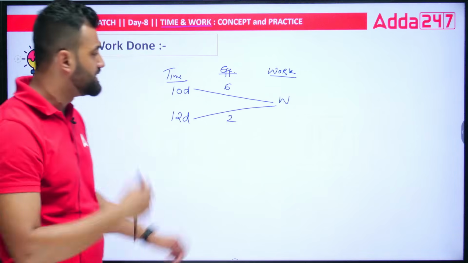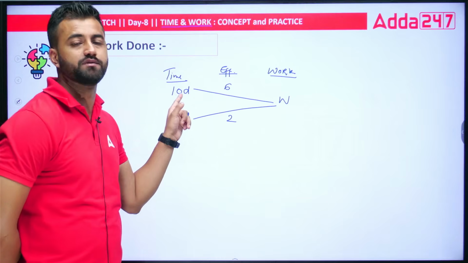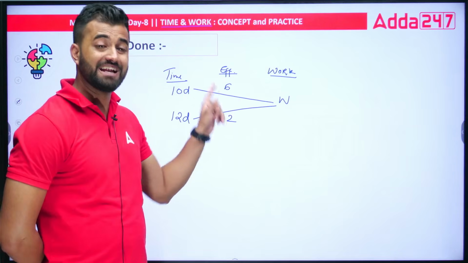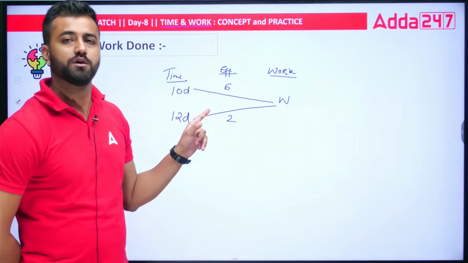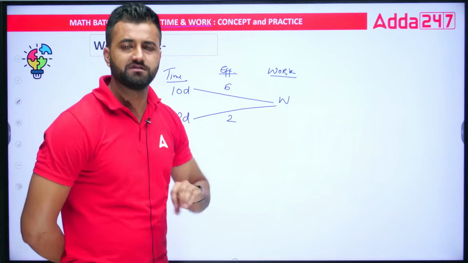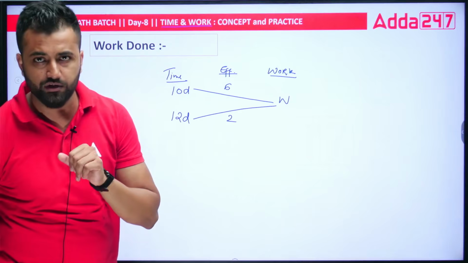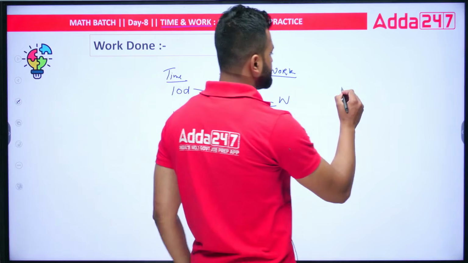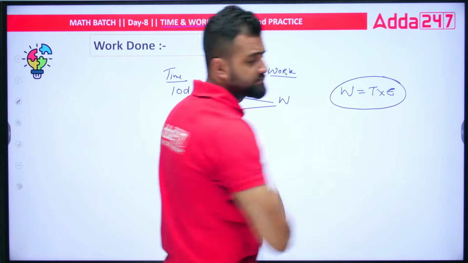As we can see, 6 is more than 2. That's why this person takes fewer days to complete the work. But 2 is less than 6, that's why this person takes more days to complete the work. Got it? Now how do we utilize this concept? It is utilized on the basis of one formula that you need to understand. That is, work is equal to time into efficiency. Just remember this formula.